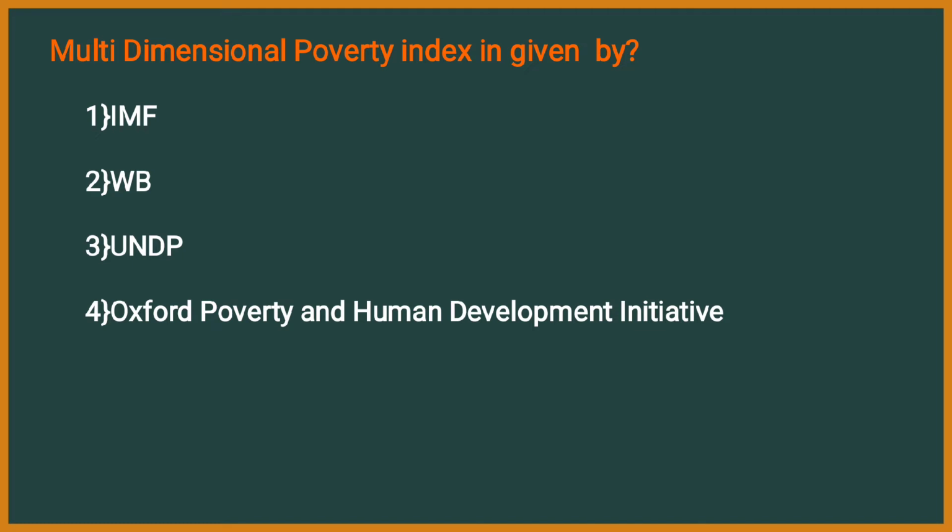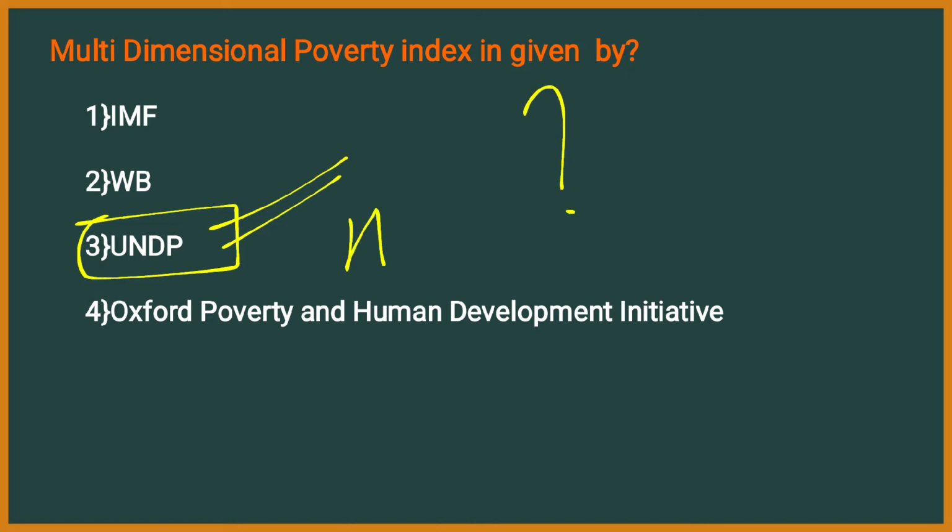Multi-dimensional poverty index is given by United Nations Development Program, right? This organization has given the multi-dimensional poverty index. Now your task is to mention in the comment box where is the headquarters of this UNDP.